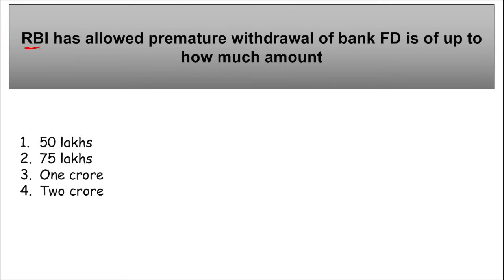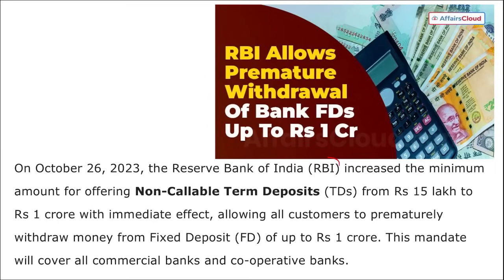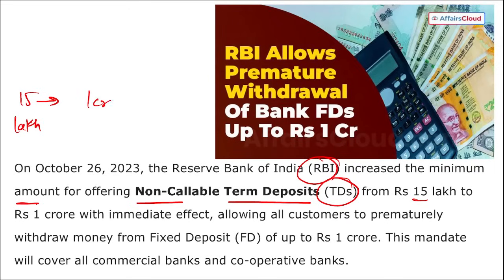Next is RBI has allowed premature withdrawal of bank fixed deposits up to how much amount? So remember, RBI has allowed the premature withdrawal of bank fixed deposits up to 1 crore rupees with immediate effect. Correct. RBI has increased the minimum amount for offering non-callable term deposits, that are TDs, from 15 lakh rupees that was allowed earlier. 15 lakh rupees has been increased to 1 crore rupees with immediate effect.